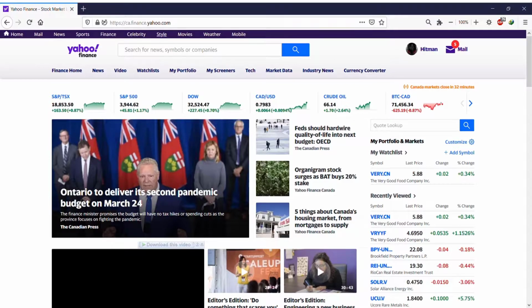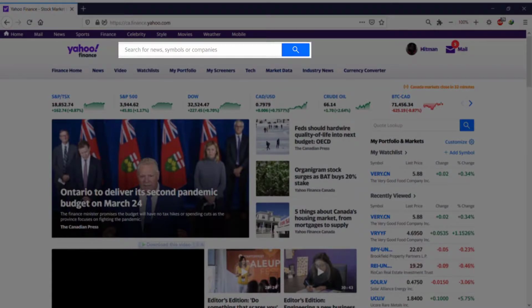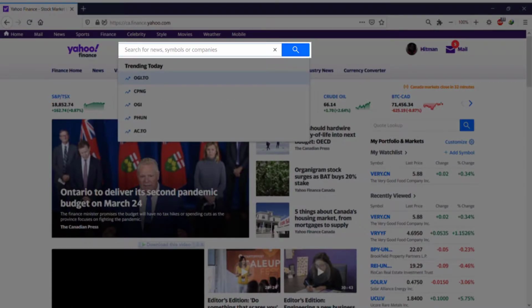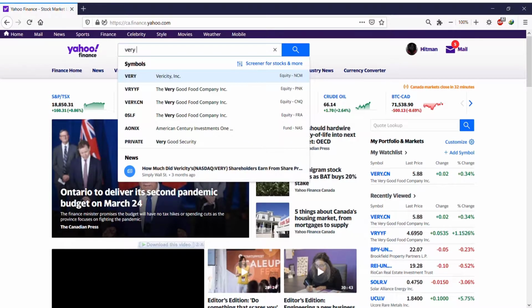Okay, so to find a stock, first of all, if you have a Yahoo account, it's going to be very beneficial because there are some features that require you to sign in. If you don't have one, you can just create one. The very first thing you want to do, if you want to search a company, is go to the search bar and search its name, for example, my company, which is Very Good Food.